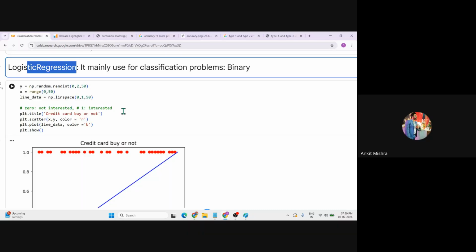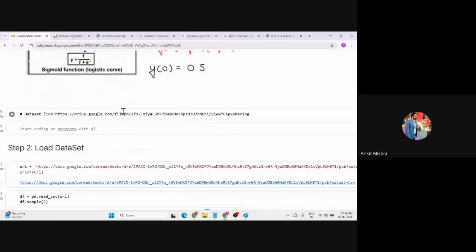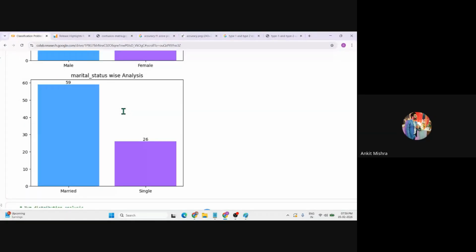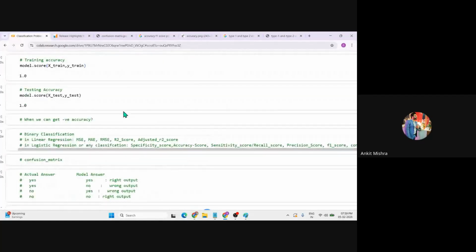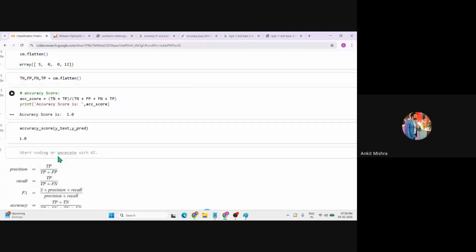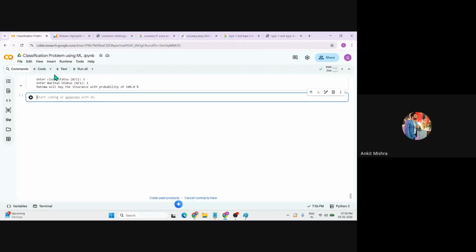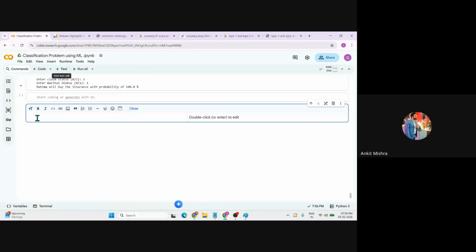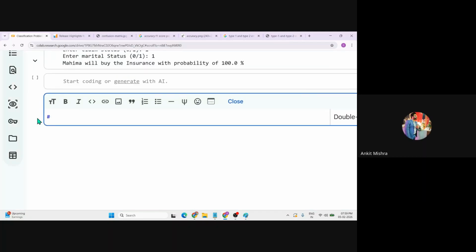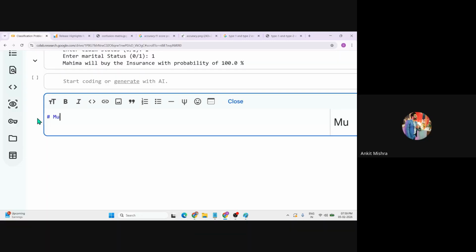You can use this for multi-class classification. Now, candidates, I'll give you the data, and apart from this, this time you have to use the multiple classification approach. This is the dataset. In the next class we'll start with this one, which is called the multi-class classification approach, and we'll start with another model as well.